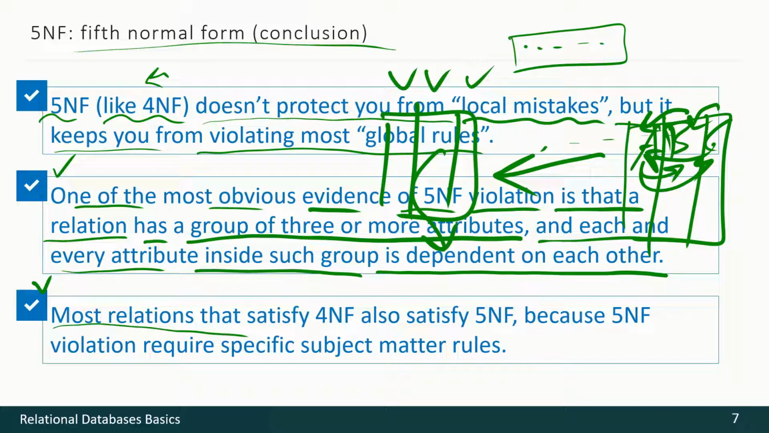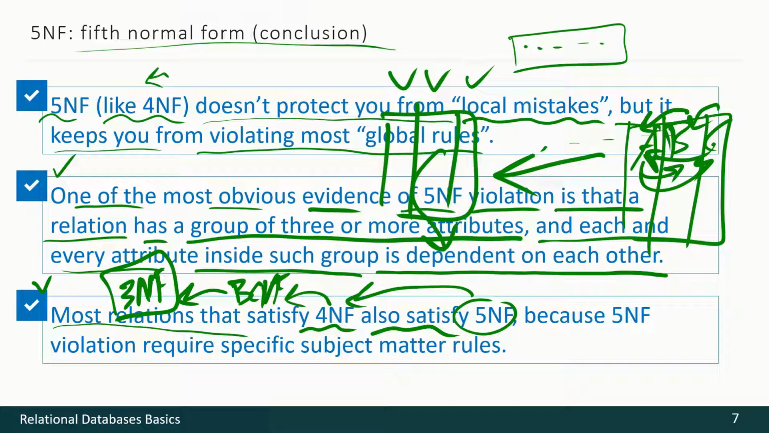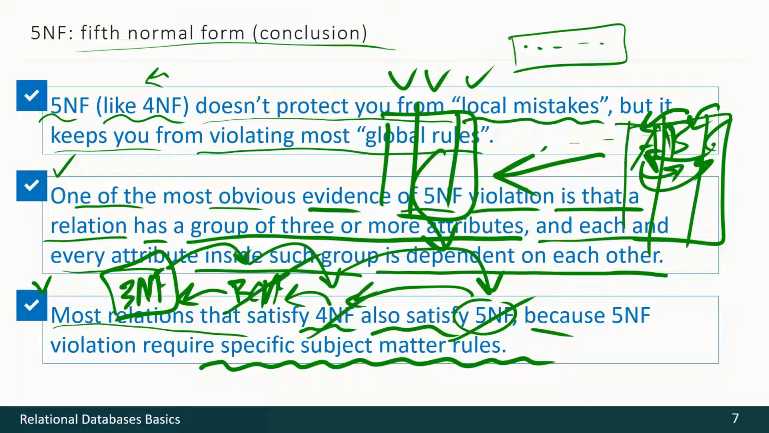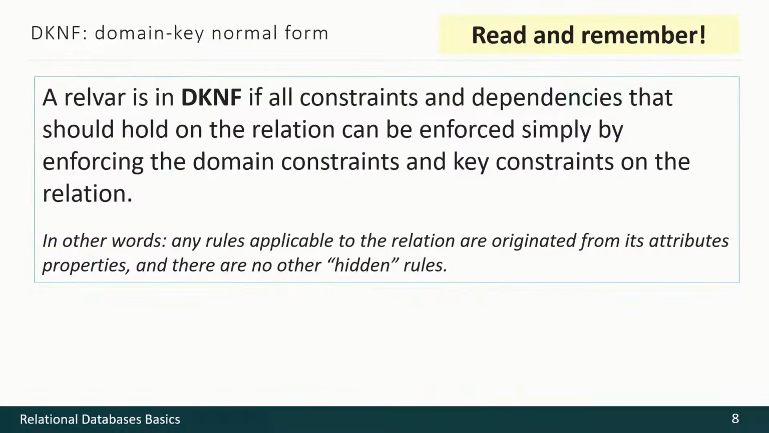Most relations that satisfy the fourth normal form, and as we remember, Boyce-Codd normal form, and the third normal form, are also in the fifth normal form. So once you have the third normal form, it is more likely that you have the Boyce-Codd normal form and the fourth normal form and the fifth normal form, because we have to have specific subject matter rules to violate these or these or these normal forms. And such subject matter rules are extremely rare in real life. Extremely. So that's good.